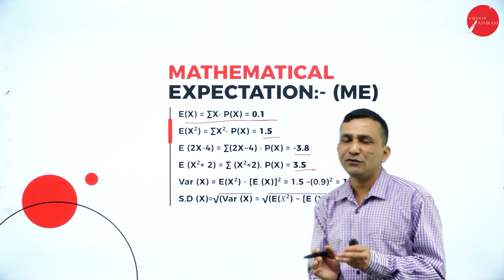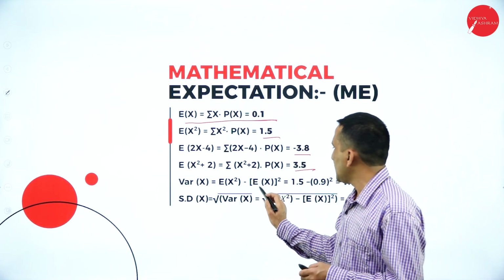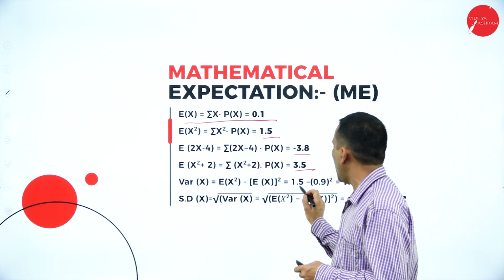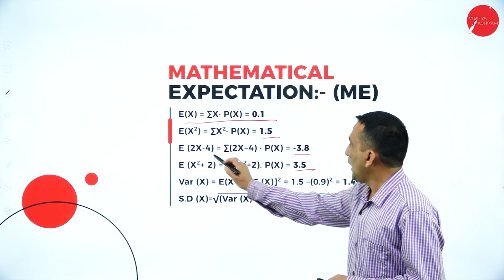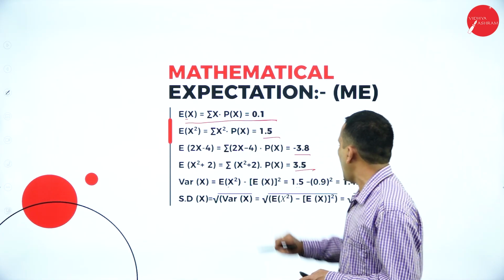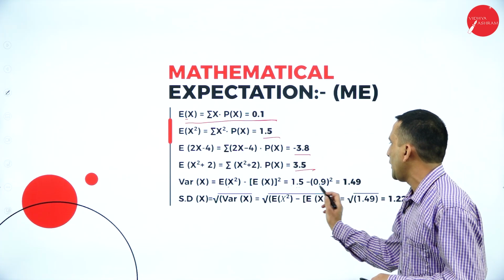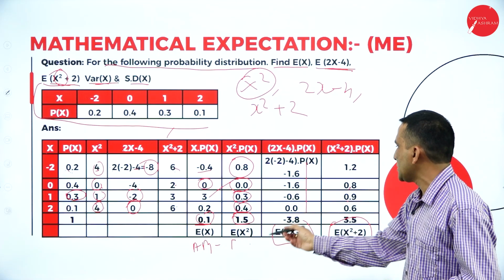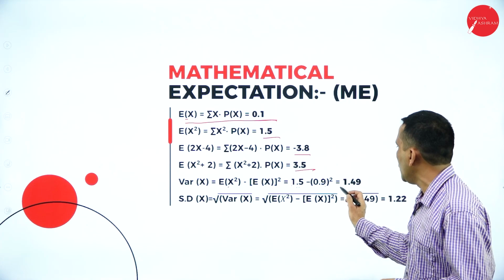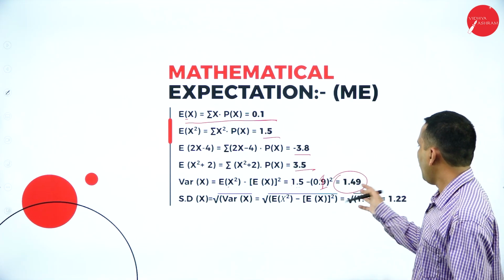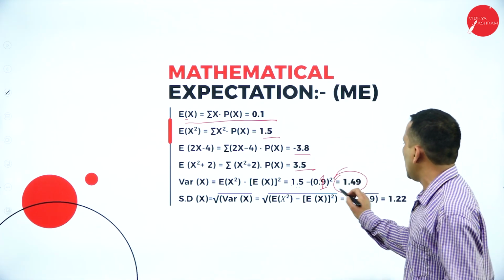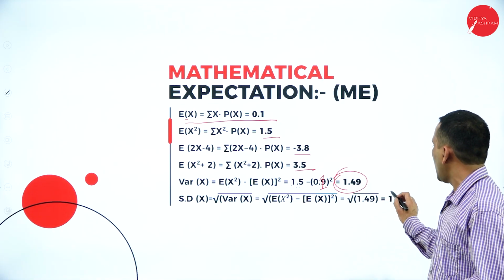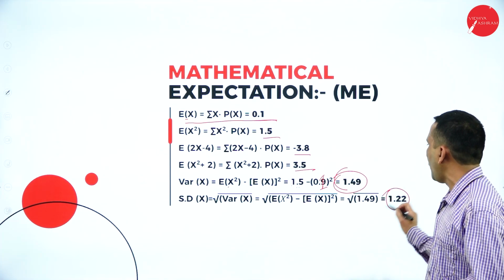Now we need to find the variance, because of the variance formula: E of x square is 1.5, directly 1.5, and E of x is 0.1, squared. Simplifying, finally we get 1.49. Now if you take the square root of this answer, we get 1.22.